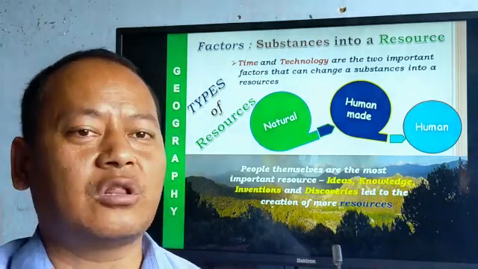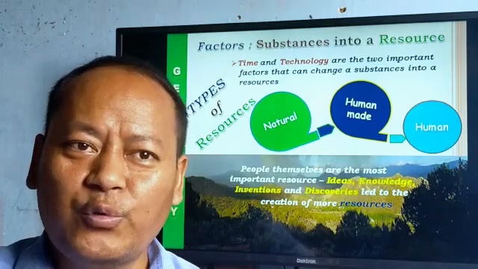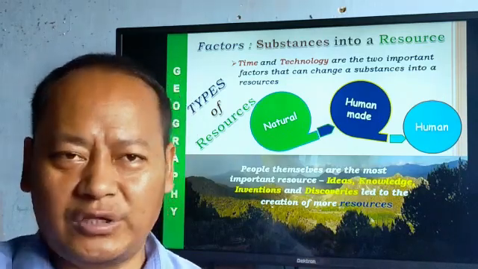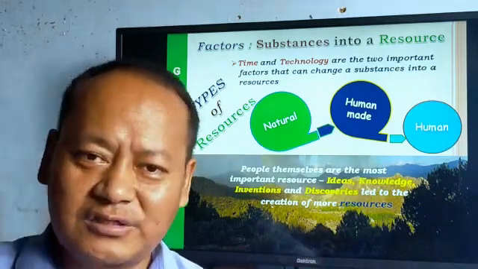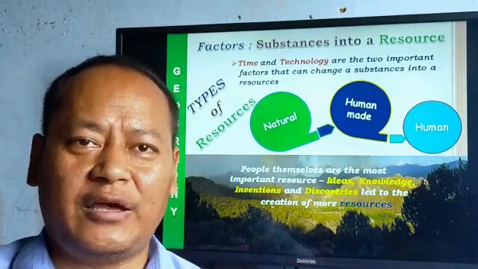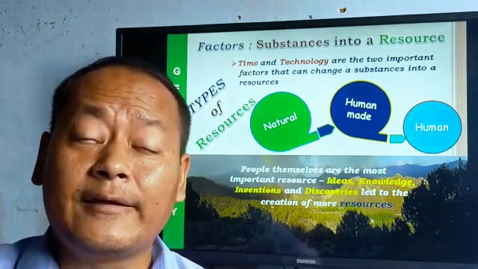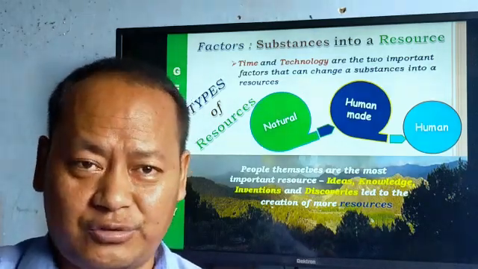It becomes a resource only when it is utilized by us. So we are utilizing the stone, minerals and other substances for our own benefit, and all this is due to technology. So, my dear student, that makes a resource.